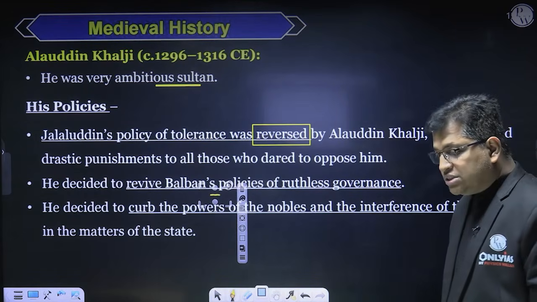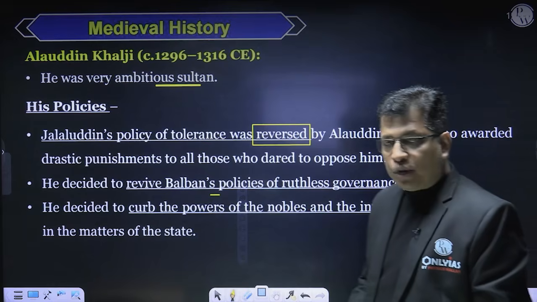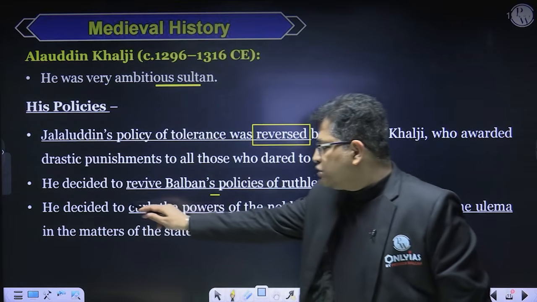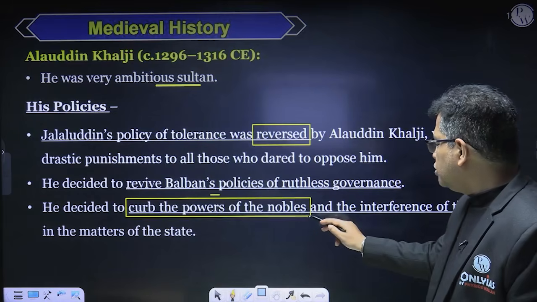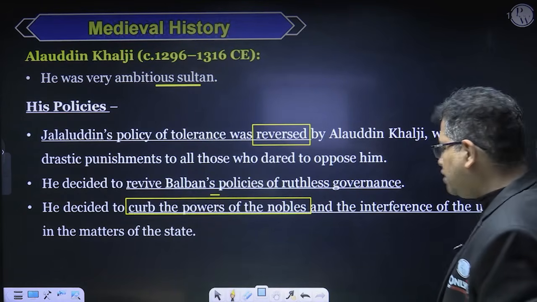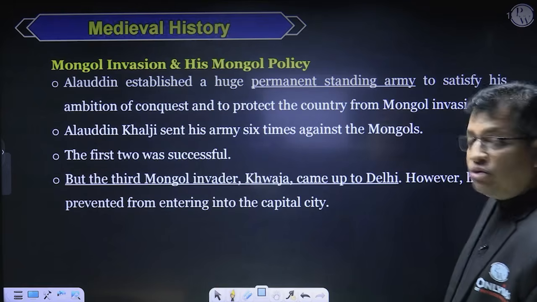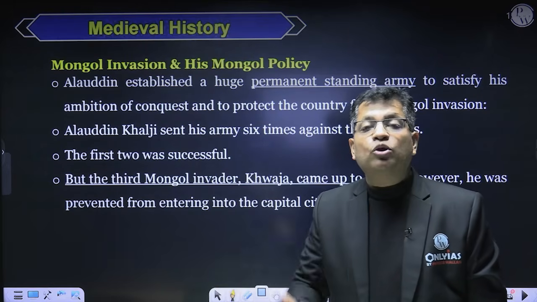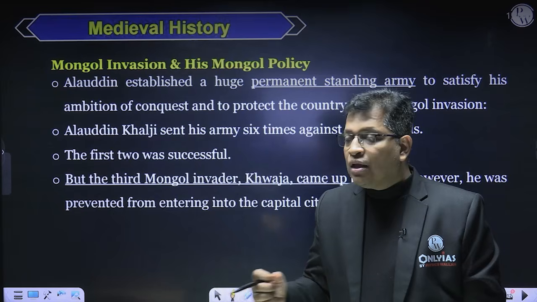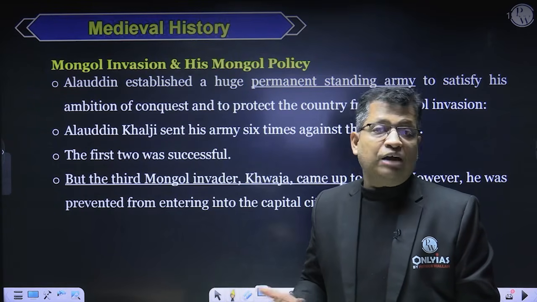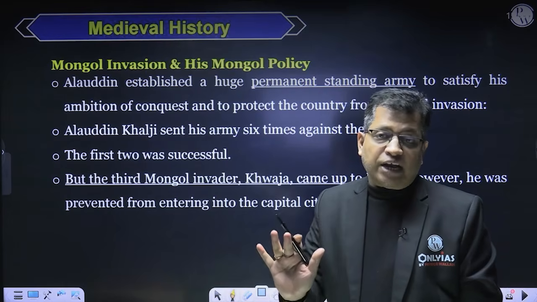Now, he had taken many reforms, and one of his reforms was to suppress the nobility. He curbed the power of the nobles and the interference of the ulemas in the matters of the state. Ulemas were the Islamic law experts. He did not like the interference of the ulemas in politics and administration, so he contained them.